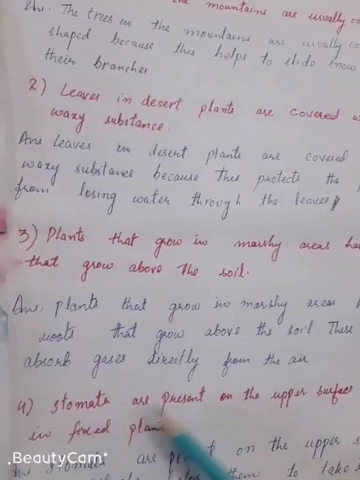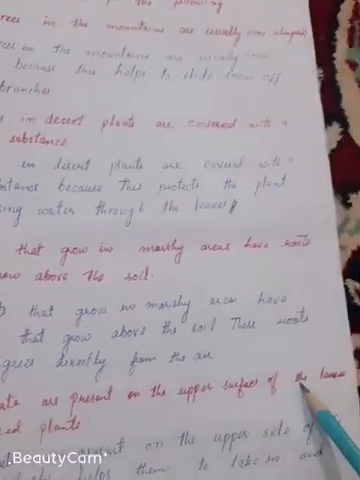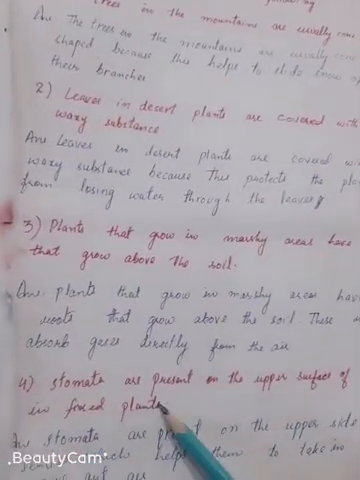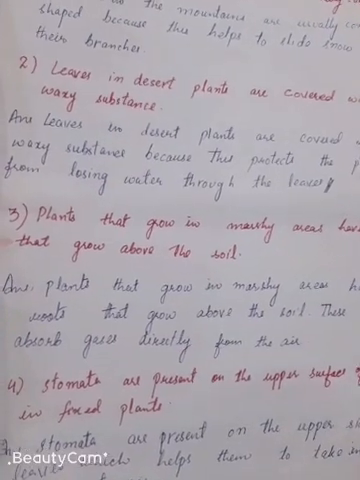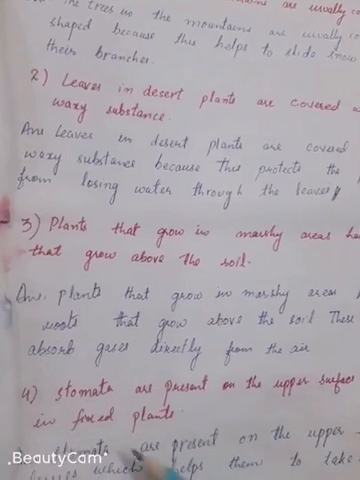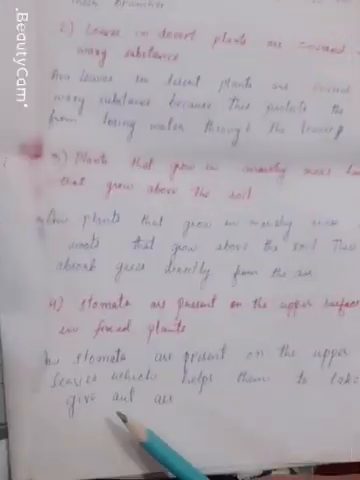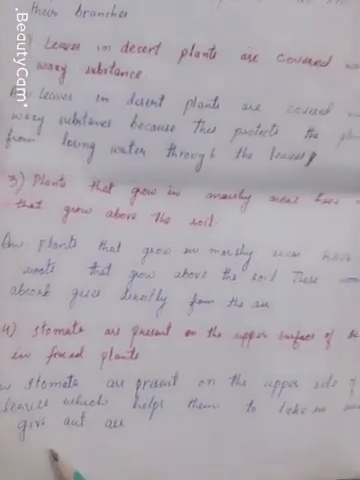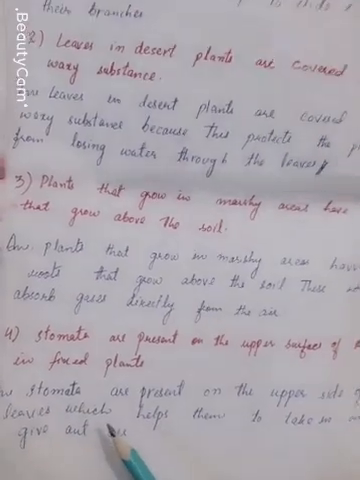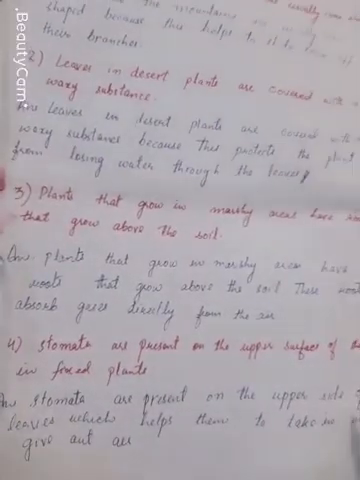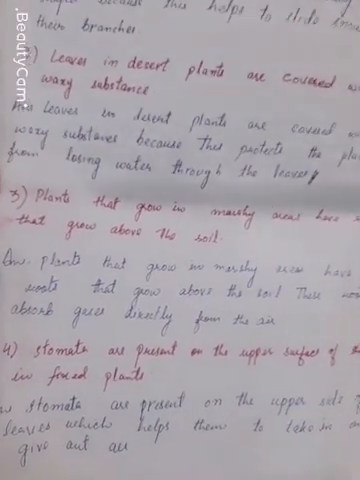Fourth part: stomata are present on the upper surface of the leaves in fixed plants. Why are stomata present on the upper surface of the leaves in fixed plants? Stomata are present on the upper surface of the leaves, which help them to take in and give out air.